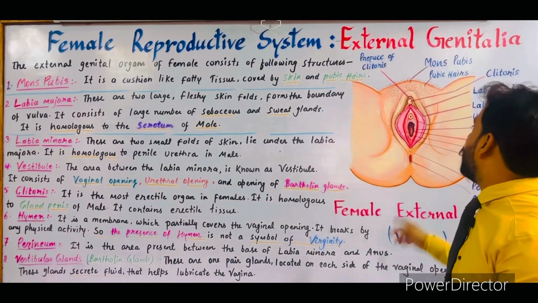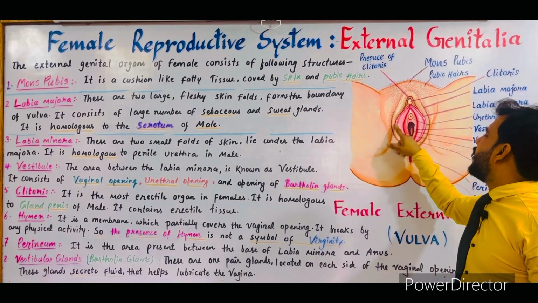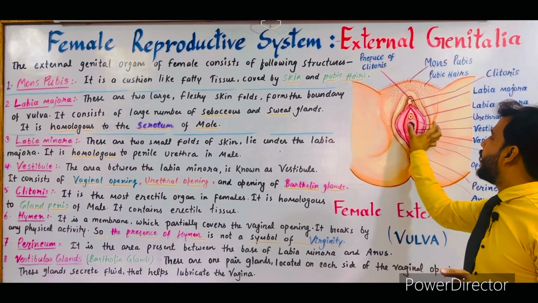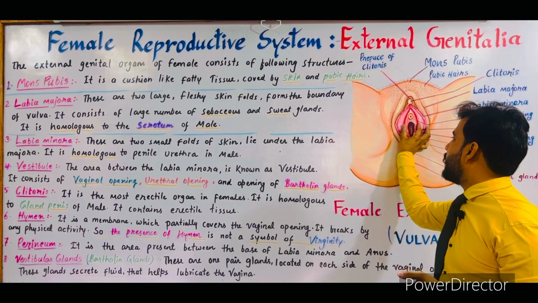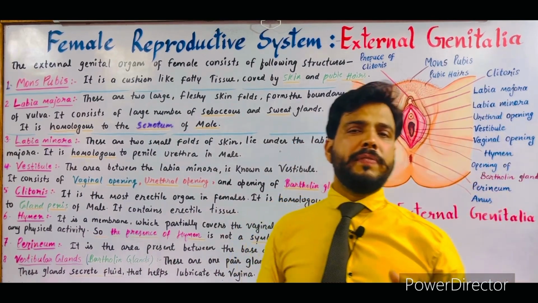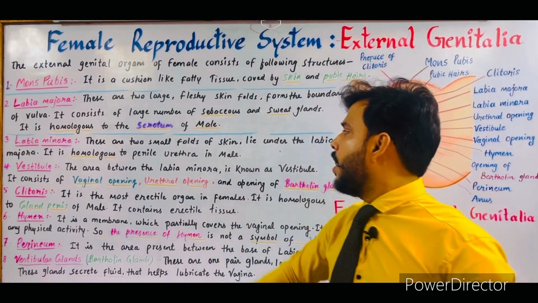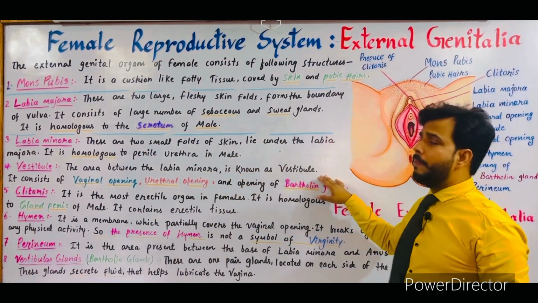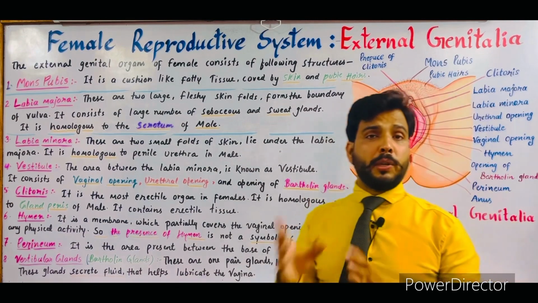As I told you before, the area between the labia minora, this is the labia minora, this is again the labia minora, and the area between the labia minora is this, which I made with red color. So this area is called the vestibule. It is a chamber-like structure. So the area between labia minora is known as vestibule, and it consists of some important structures.